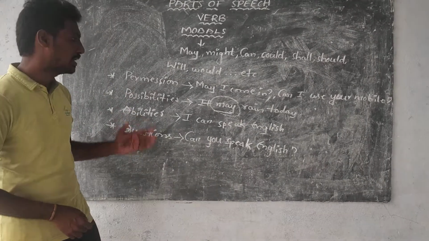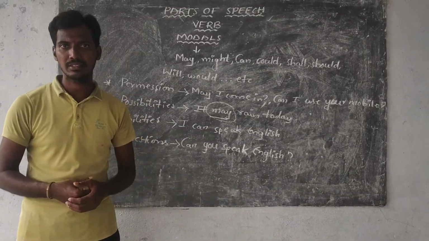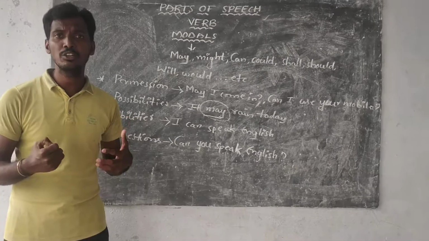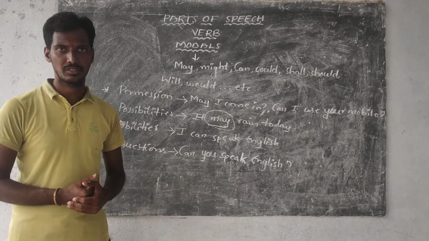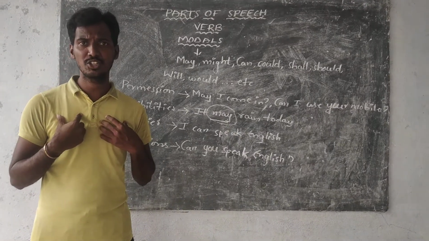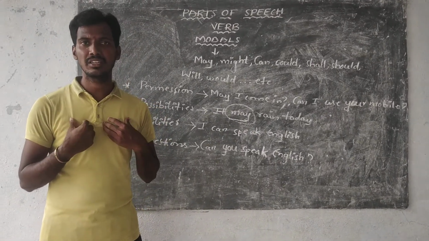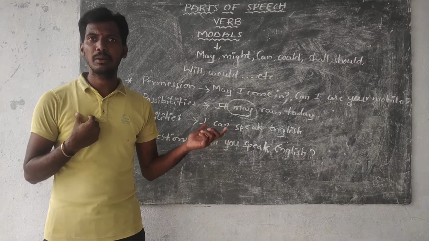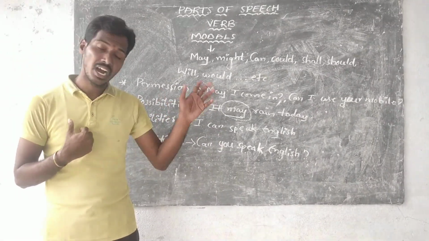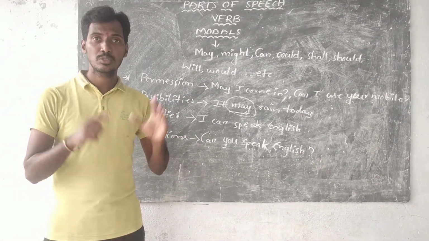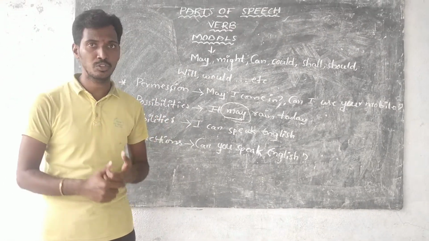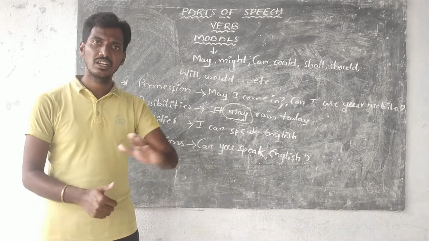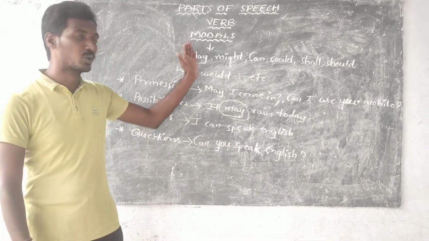Next one, abilities or capacities. So if you want to express your ability, there you can use modals. I can speak English. This is my ability. My sister can play the violin. That is her ability. So if you want to talk about your or someone's abilities, there you can use modals.